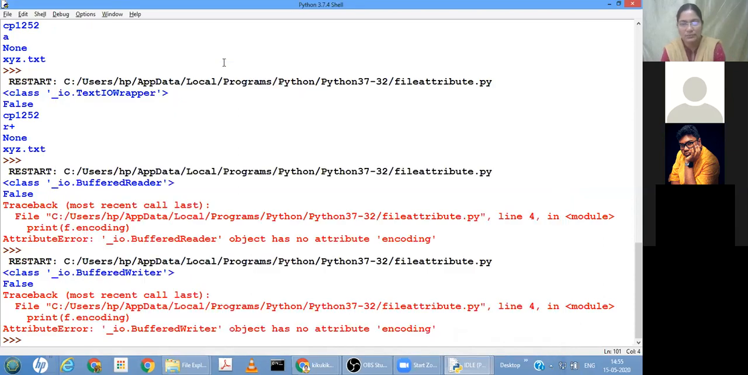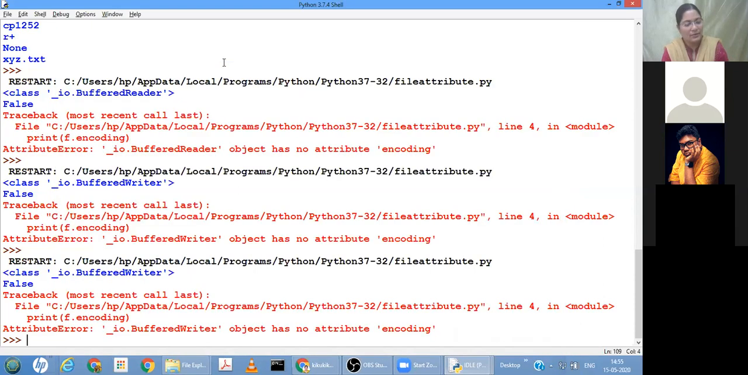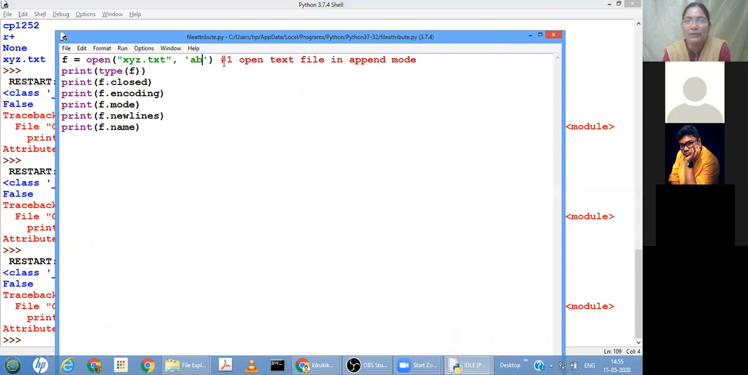Ma'am, can you explain why we got an error in the buffer reader? Because this is a binary file, and encoding is applicable only for text files. Okay, this is a binary file. See, when we open a file in binary mode, that is a buffer.